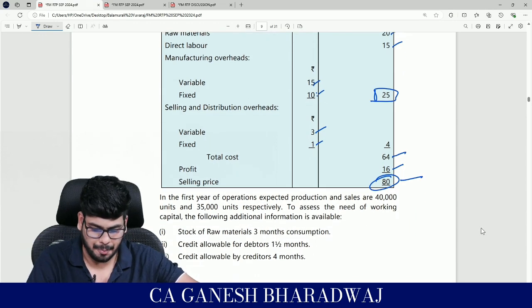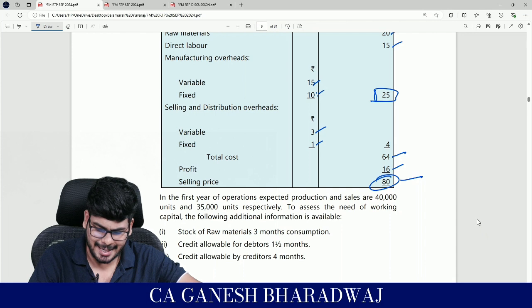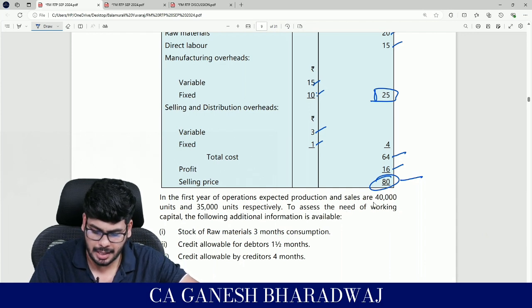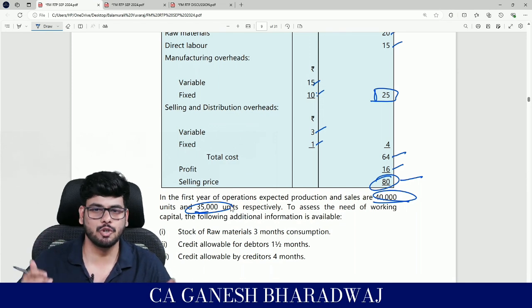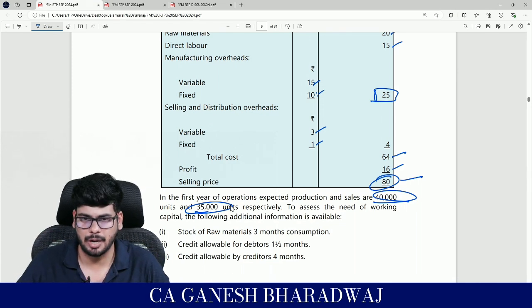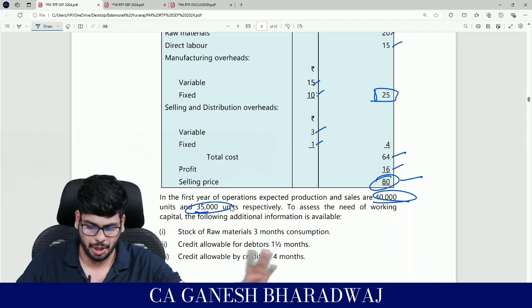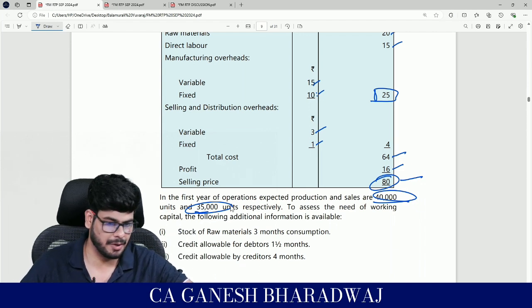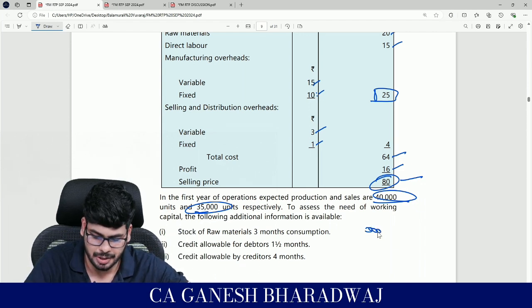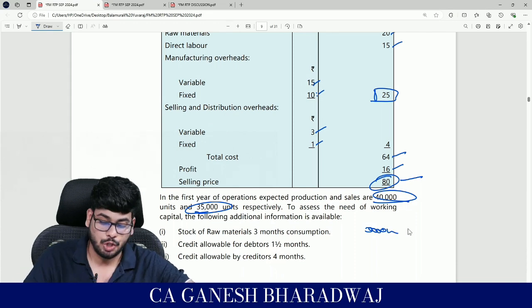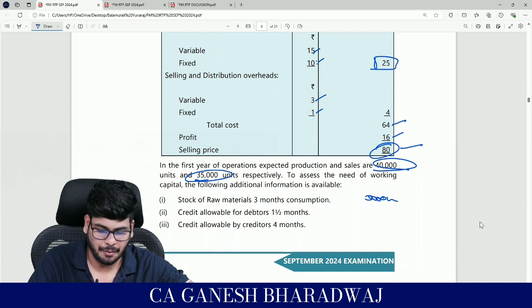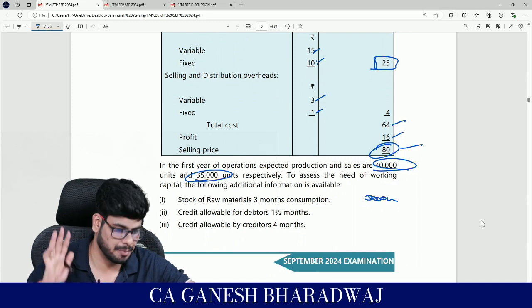In the first year of operations, the expected production and sales are 40,000 and 35,000 units respectively. So what are they saying? This is a new business being started for the first time. Obviously, they don't have an opening stock, right? They're going to produce 40,000 and they're going to sell how much? 35,000, which means 5,000 units is going to be stocked. Clear with this? Any issues here? No. Next, to assess the need for working capital, the following additional information is available.